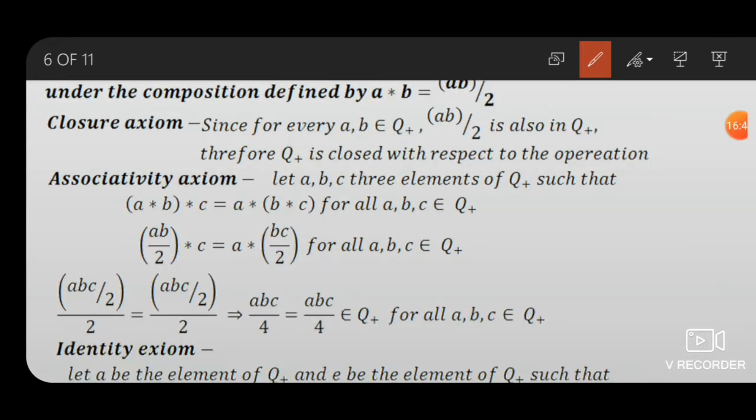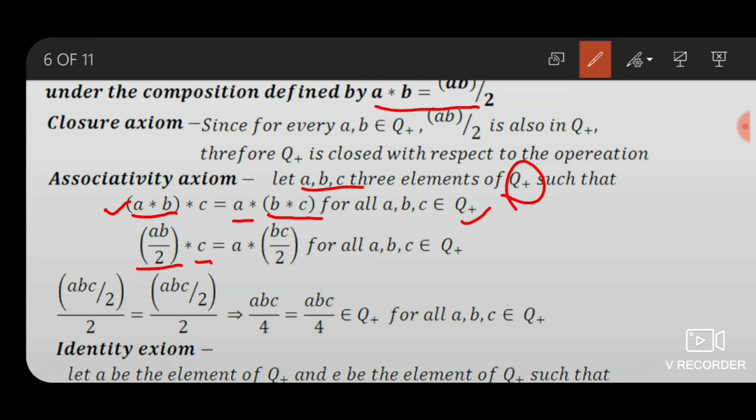Now, second property, associativity axiom. We take any three elements A, B, C of Q plus, meaning all positive rational numbers. By definition of group, (A star B) star C equals A star (B star C), for all A, B, C belonging to Q plus. So A star B equals AB by 2.